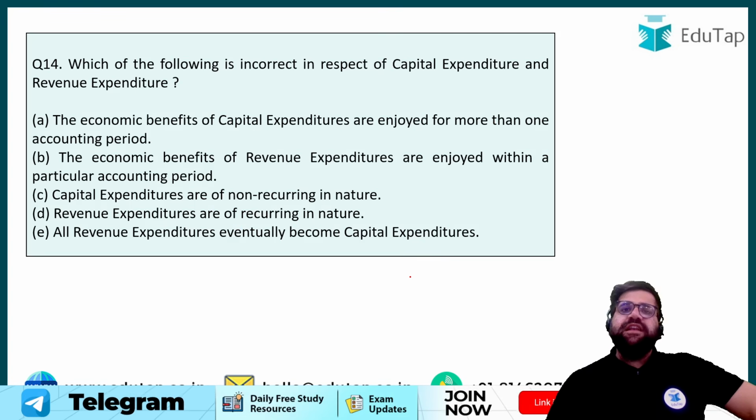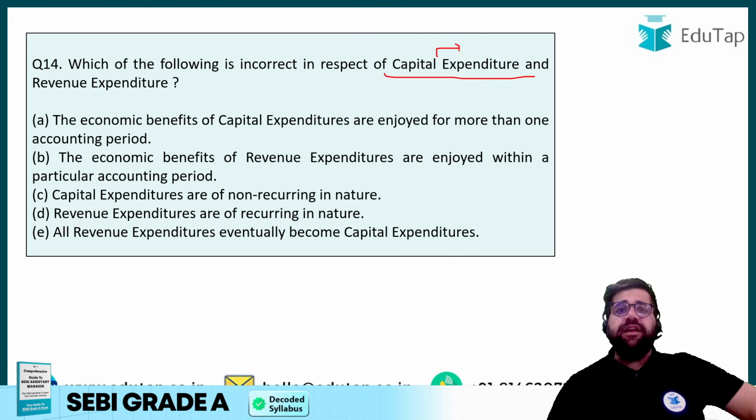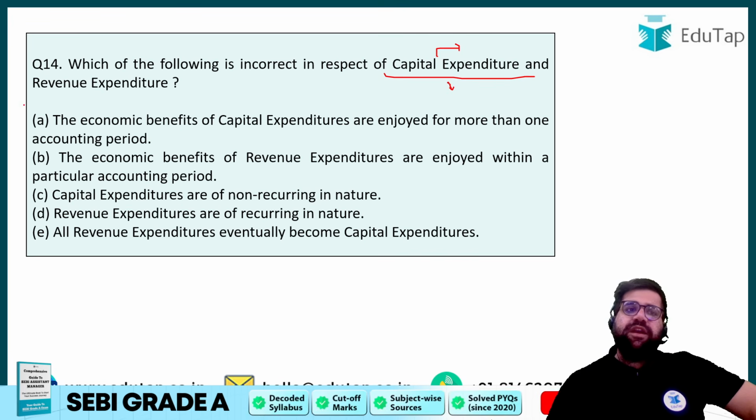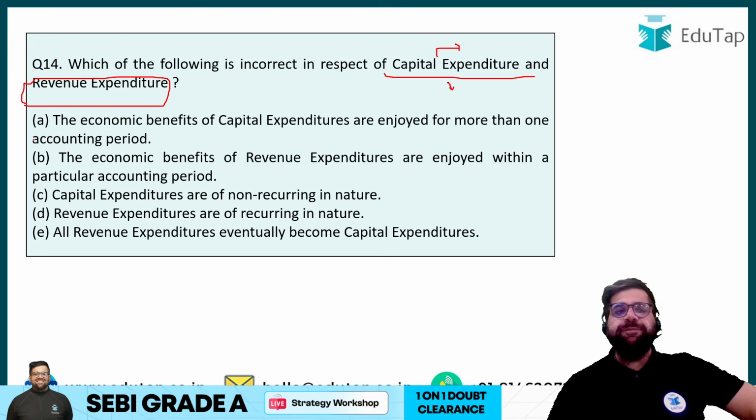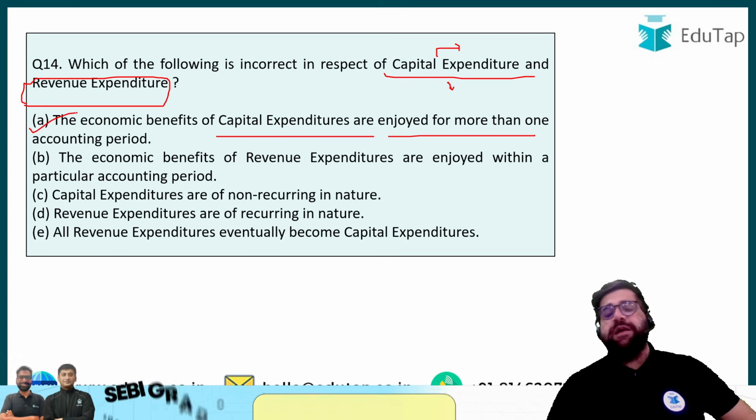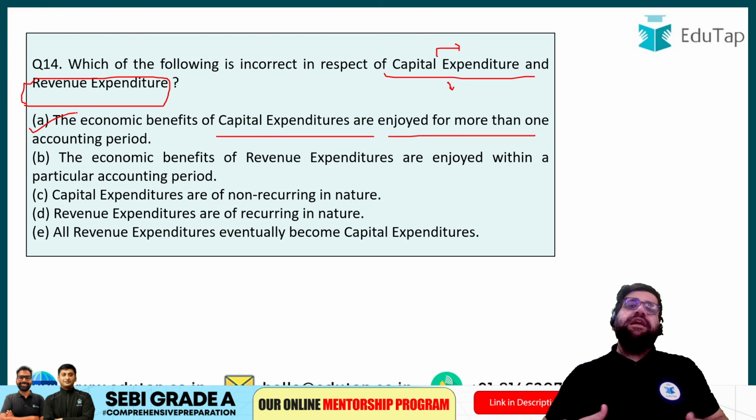Which of the following is incorrect with respect to capital expenditure and revenue expenditure? My friends, capital expenditure is basically that particular expenditure which you do once in a time. It's non-reoccurring, and it will definitely impact the position of your assets and liabilities. But revenue expenditure is reoccurring in nature and they are related to day-to-day business operation.